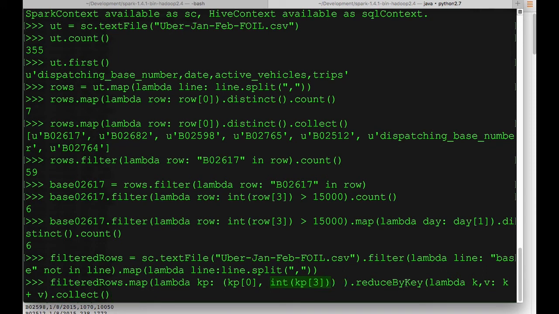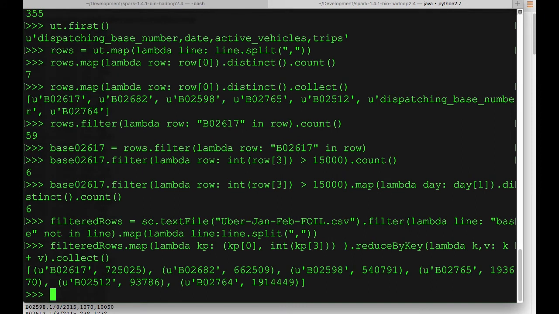Next, we're going to call reduceByKey and call collect to display the results. The results are the total number of trips across the time frame in New York per base. So we can see B02617 had over 700,000 trips for this particular time frame.